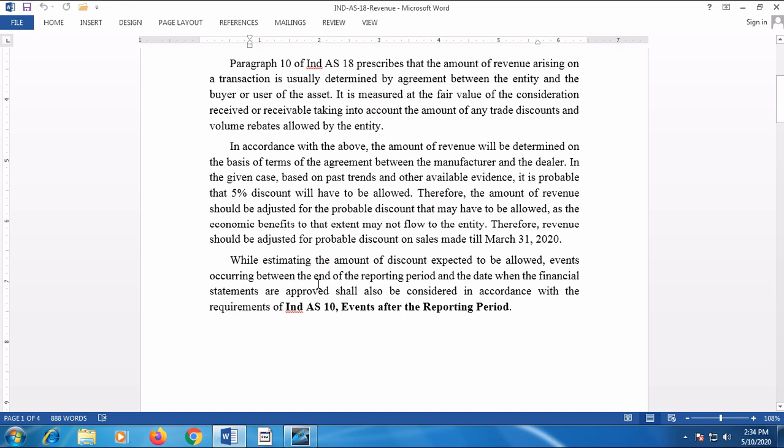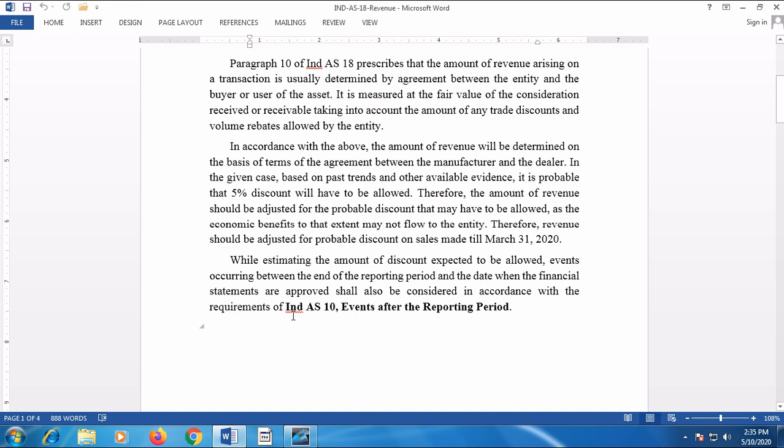While estimating the amount of the discount expected to be allowed, events occurring between the end of the reporting period and the date when the financial statements are approved shall also be considered in accordance with the requirements of Ind AS 10, which gives guidelines as to how the events after the reporting period have to be considered.